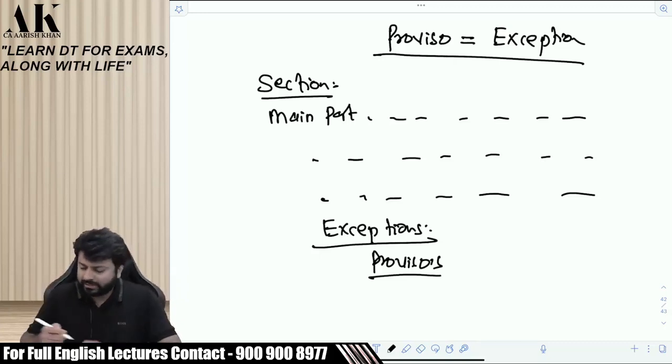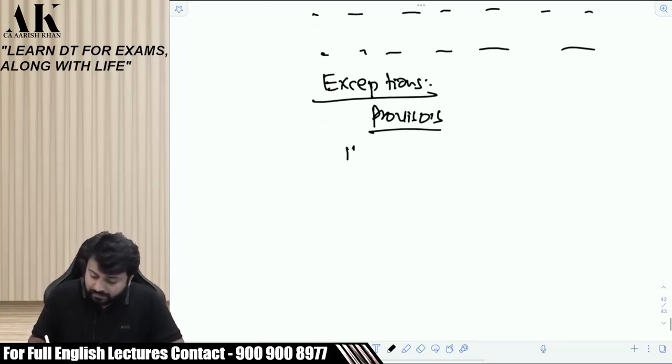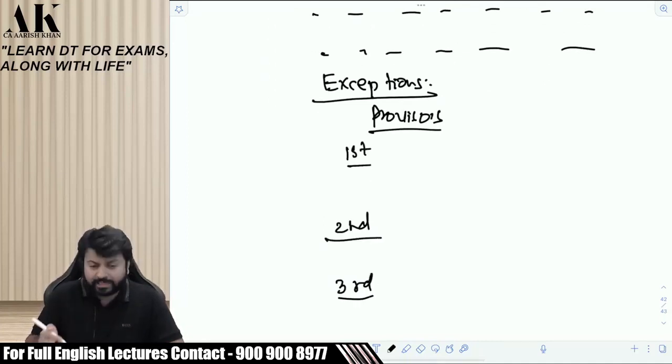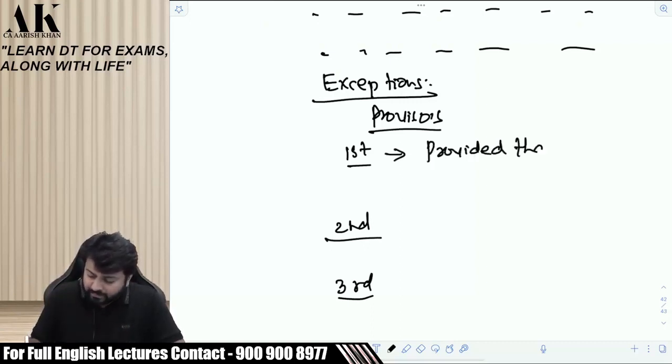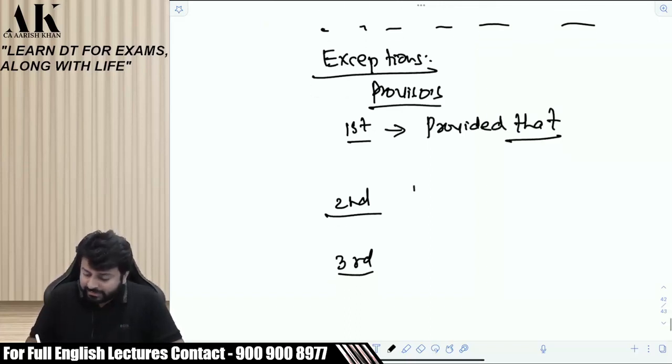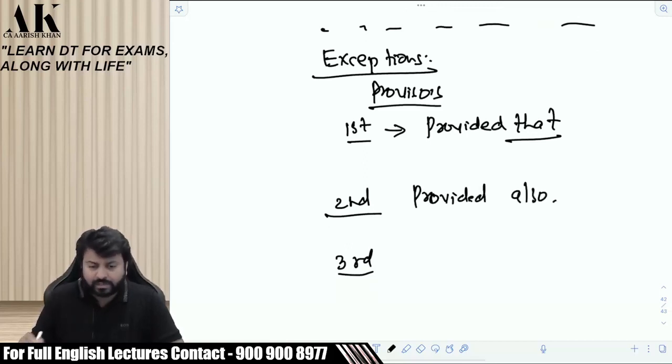And generally there can be multiple provisos. There can be a first proviso, a second proviso, a third proviso. It means there can be multiple exceptions. The first proviso will always start with "provided that". The second proviso will always start with "provided also". The third proviso will always start with "provided further".